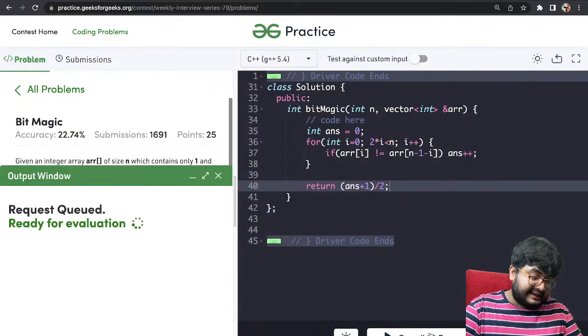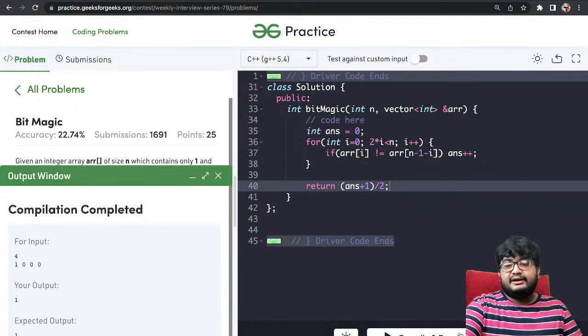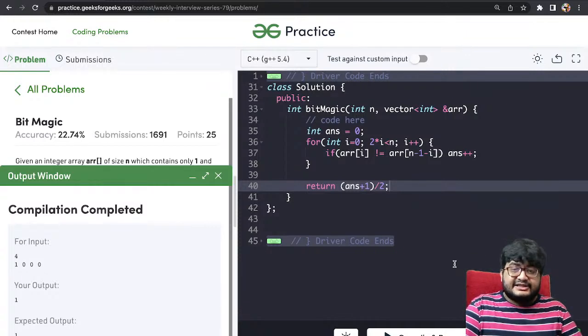One question, can we say that number of mismatches equals the number of ones that we can pair up? Not necessarily. The mismatches can be equal to zeros. Actually, yes, because if it is a 0 on one end, the other end is 1. So the number of mismatches will essentially be not all ones, but the number of ones that are mismatching, right?